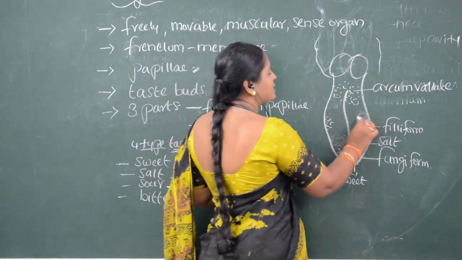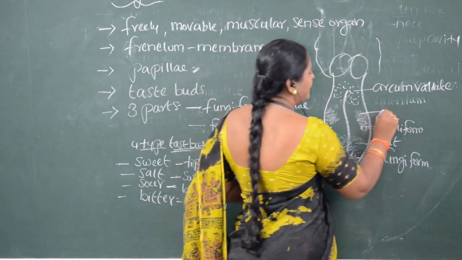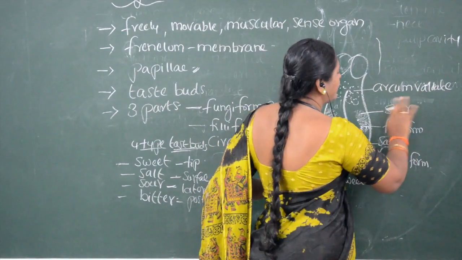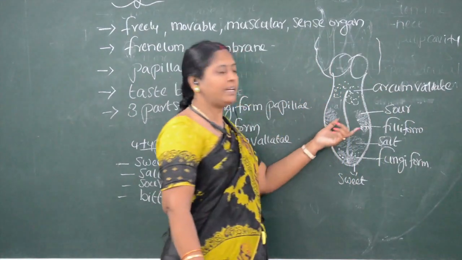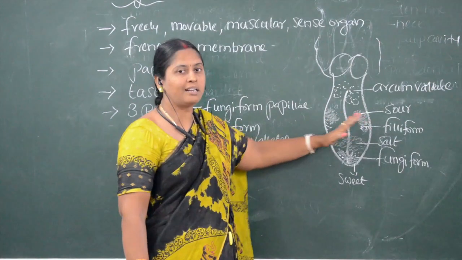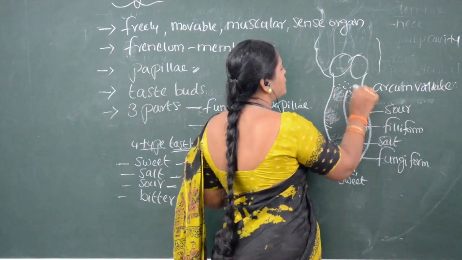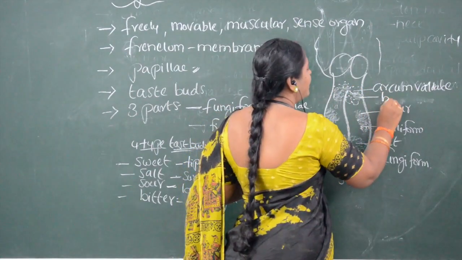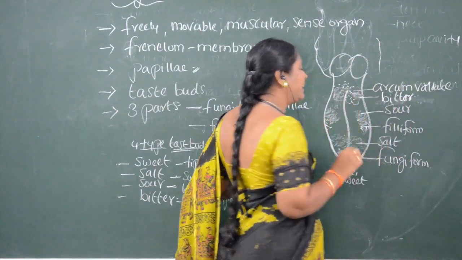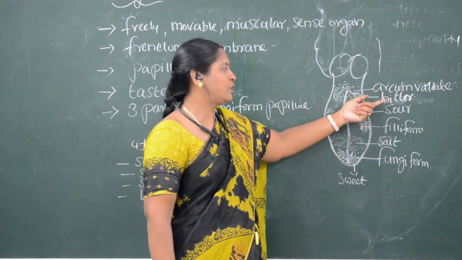The lateral sides of the tongue can detect the sour taste. Sour is nothing but pulupu, the sour taste. These taste buds are present on the lateral side, on either side of the tongue. Near the circumvallate, on the posterior side, we can see the bitter taste. The taste buds which detect bitter taste are present on the posterior part of the tongue.